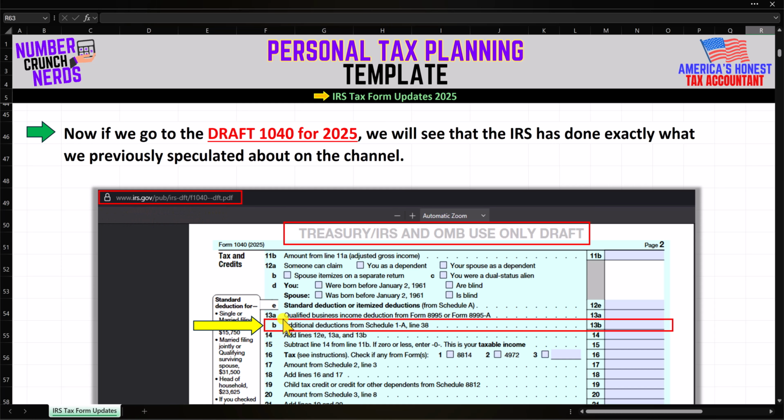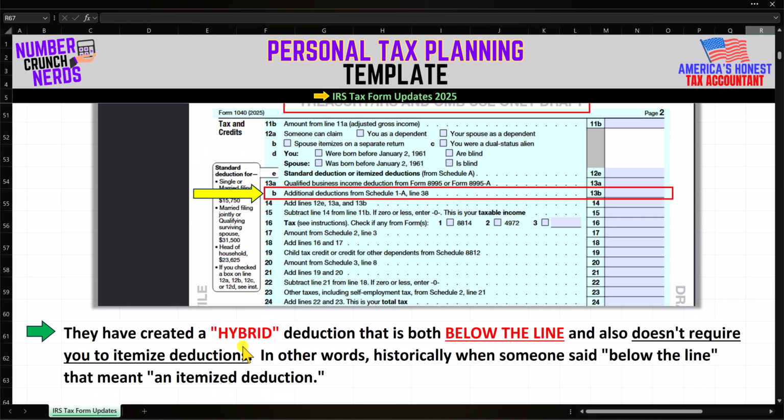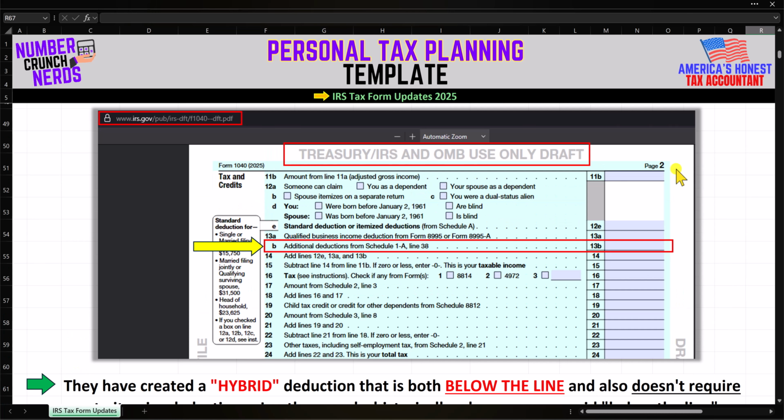There's line 13b right there that we just mentioned for the additional deductions that are carrying up here from Schedule 1-A. And we will see when we look at this form that the IRS has done exactly what we previously speculated about on the channel. They have created a hybrid deduction of sorts that is both below the line and also doesn't require you to itemize deductions.